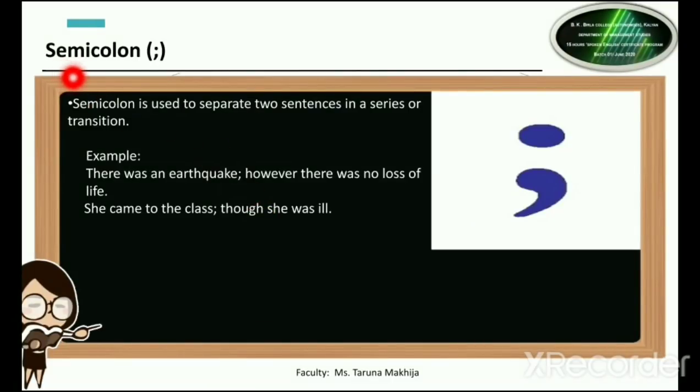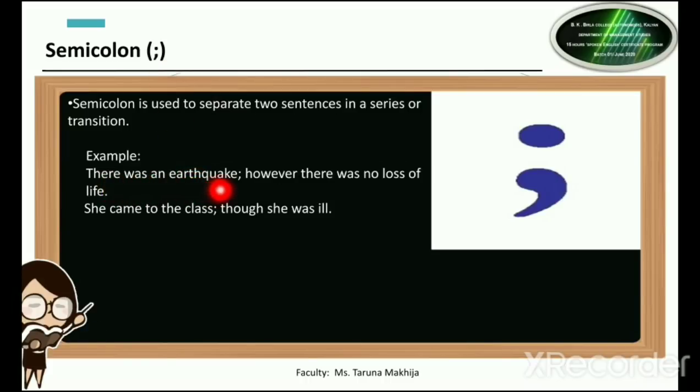Now let us see what is semicolon. Semicolon is used to separate two sentences in a series or transition. So whenever we have to use a semicolon, there need to be two sentences. To separate those two sentences, we use the semicolon. Let us see the example.